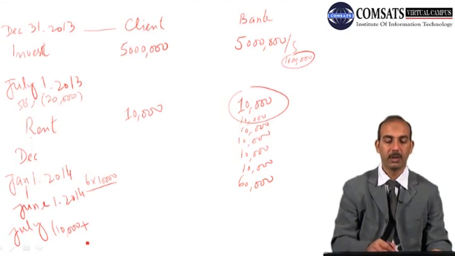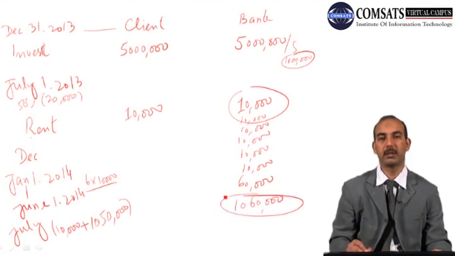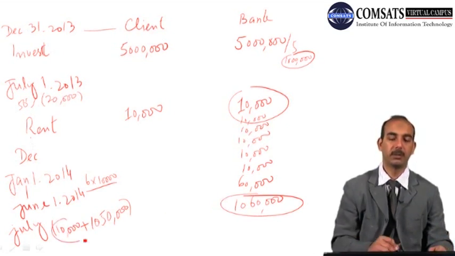So the 1 million plus 50,000 makes the total amount 1,060,000. Actually, this will be the payment of the first installment of the unit, that is, the first unit is purchased plus the rental amount is paid.